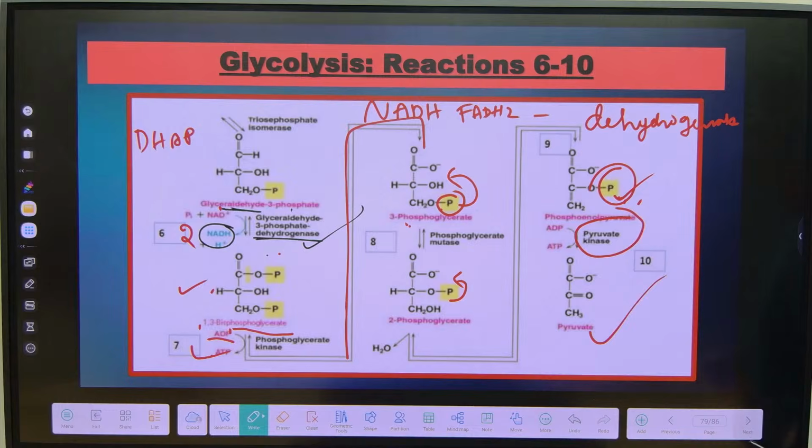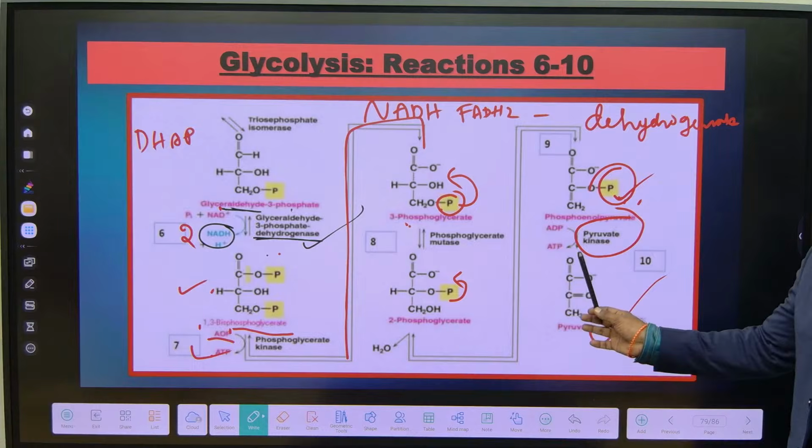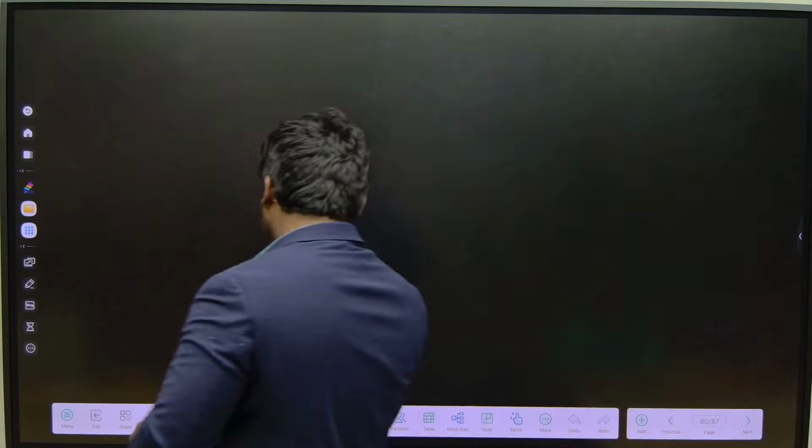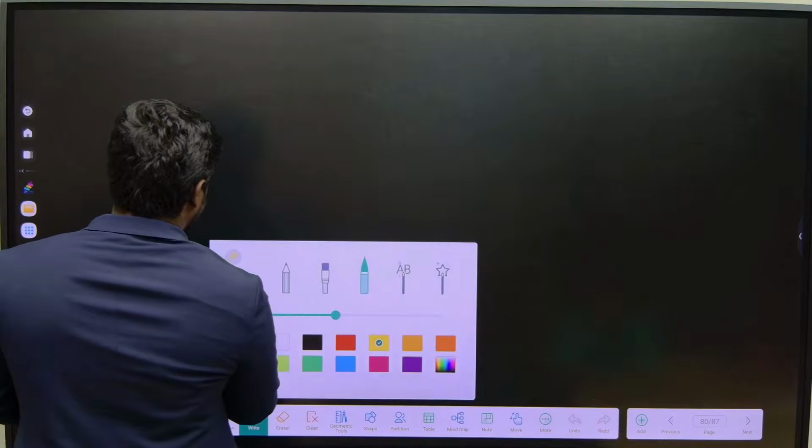Even 10th, 11th standard students can read this easily. So 90% of the time we don't get questions from here. We get questions only from the regulations, which is very tough, so we have to understand it correctly. Now let's quickly understand the stoichiometry.